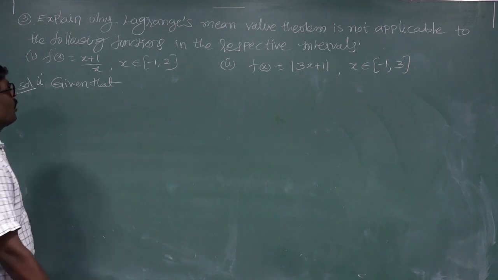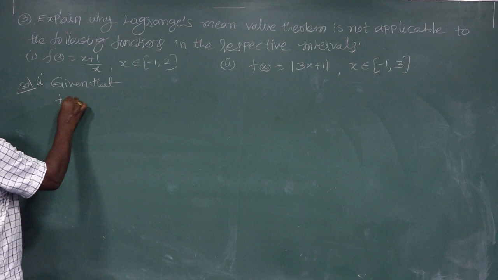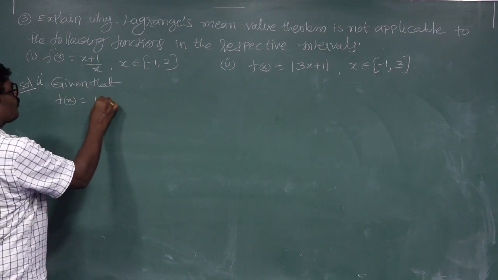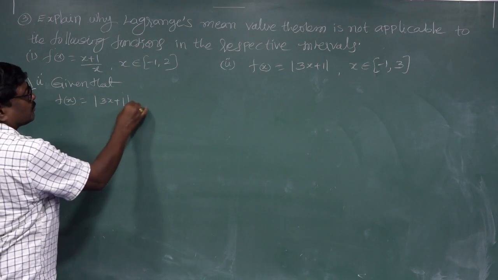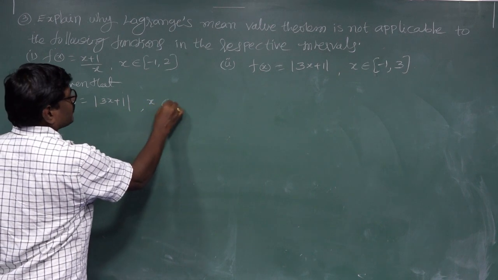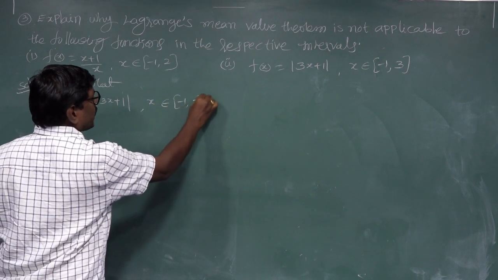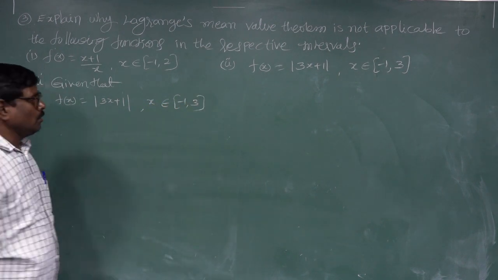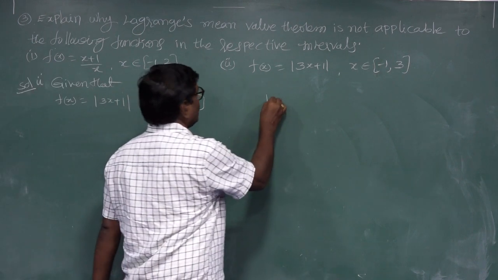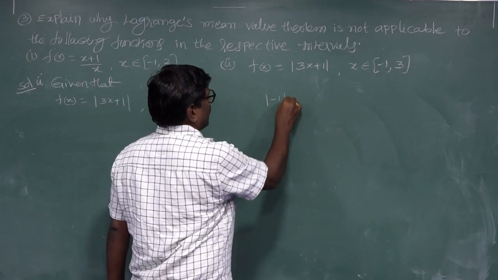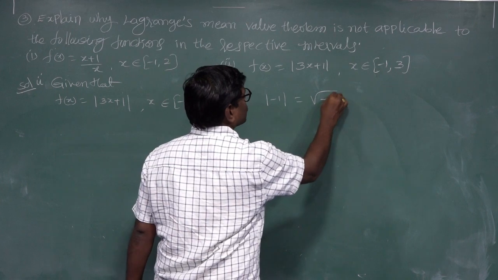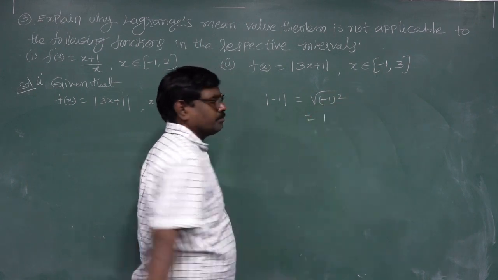The second problem: given that f of x equal to mod of 3x plus 1, x belongs to minus 1 comma 3. Now, mod of minus 1, that is root of minus 1 whole square, equal to 1.